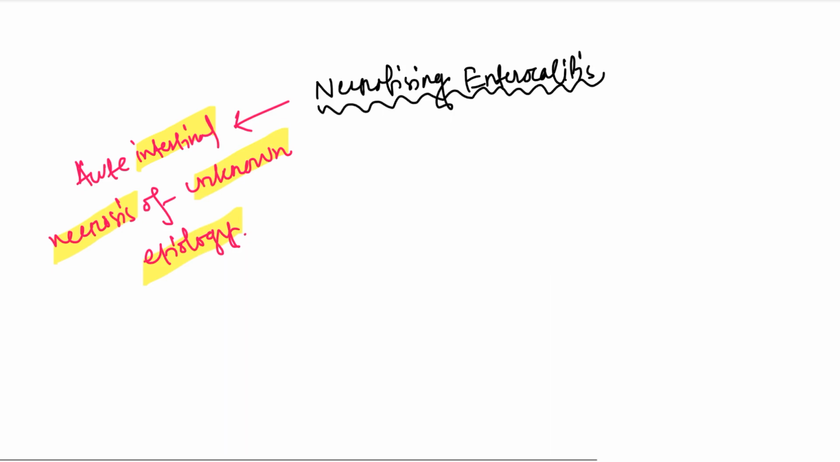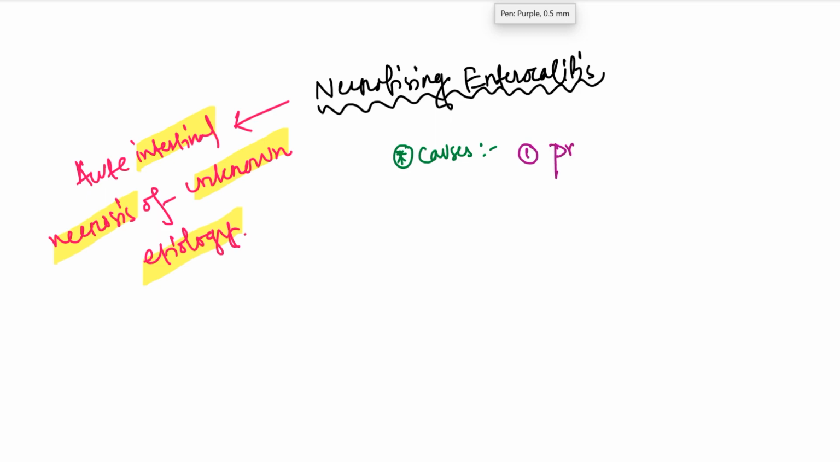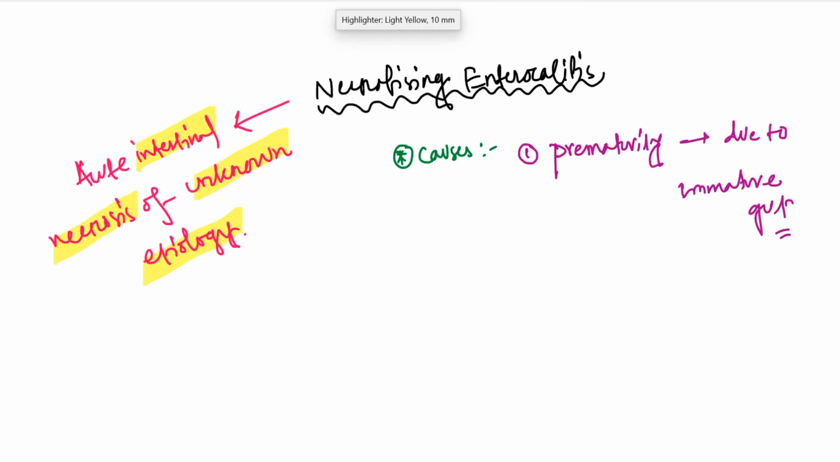Now, what are the causes? What are the causes of necrotizing enterocolitis? Number one, the most important cause of necrotizing enterocolitis is prematurity, due to immature gut. As the gut is immature, there is a high chance of necrotizing enterocolitis.